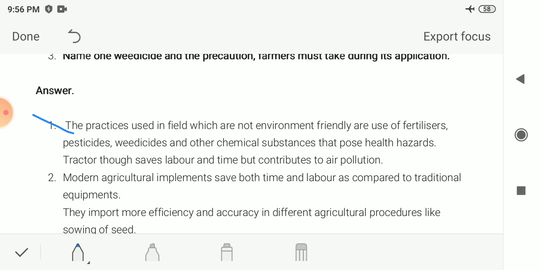And the tractor, though it saves labor and time, contributes to air pollution. It is true that a tractor is time saving and labor saving, but at the end it results in air pollution. So this use of chemicals and tractor is not environment friendly.